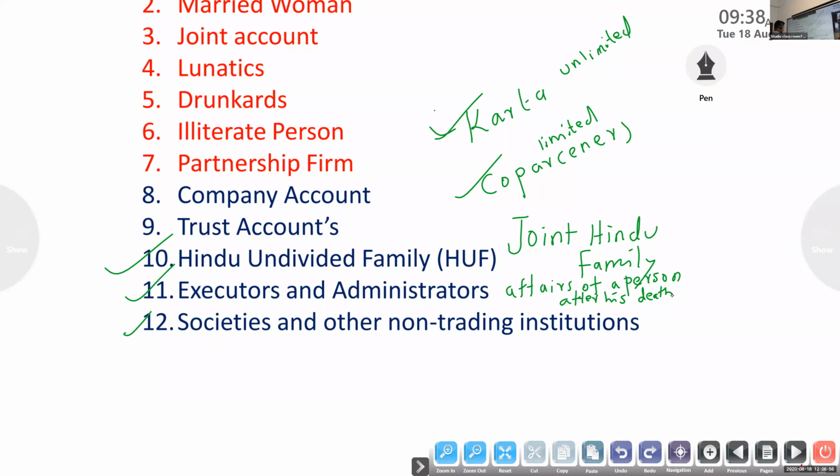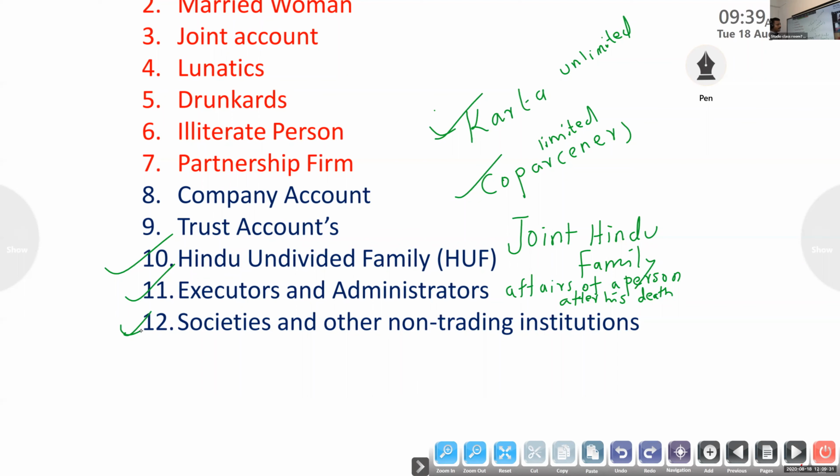Next, the last one, societies and other non-trading organizations. Non-trading institutions means clubs, societies, religious institutions, libraries, schools, colleges. But nowadays schools and colleges have the main aim of earning profit.